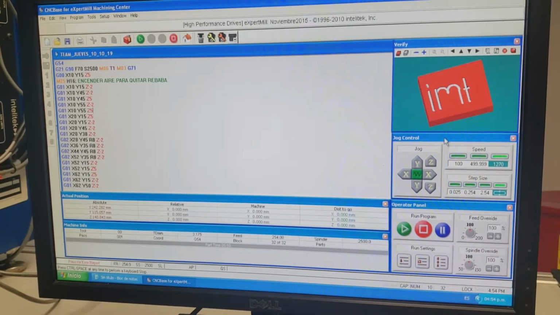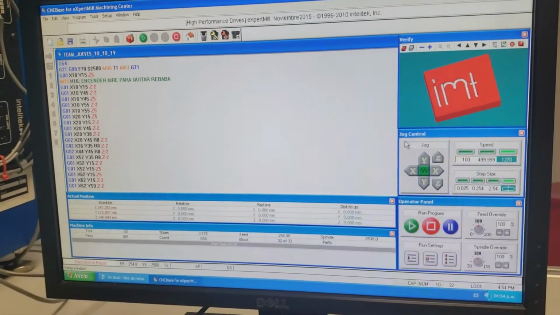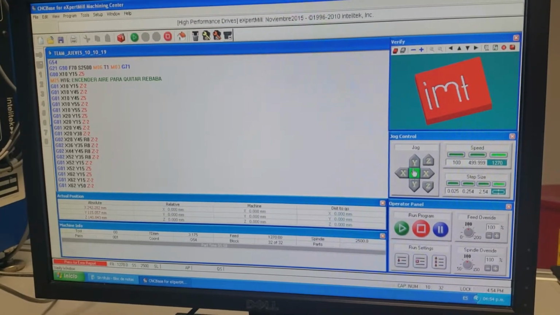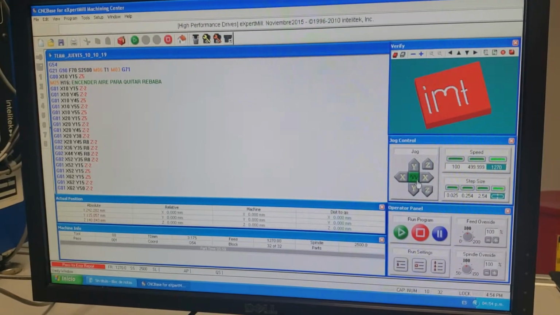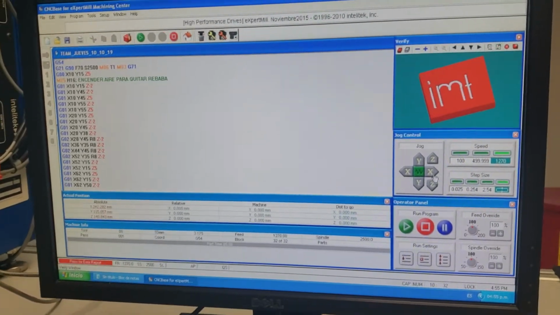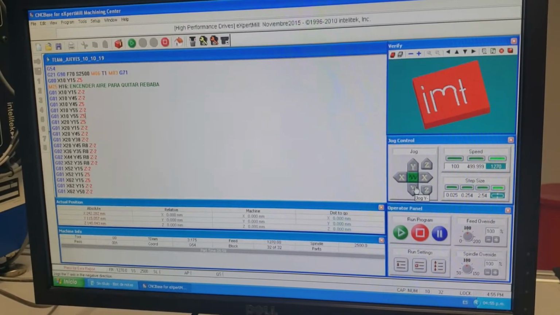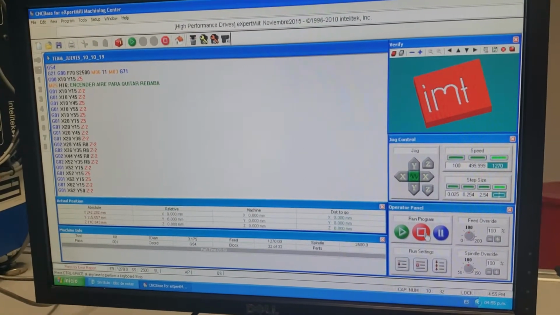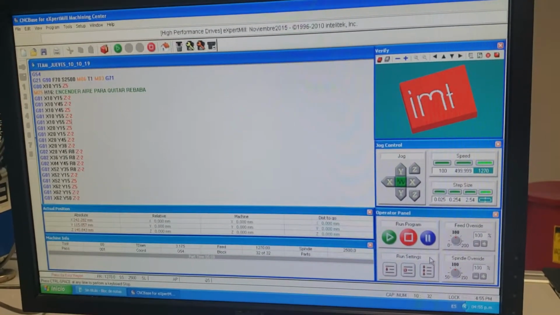This is the screen where you could see the simulation. This is the jog control. In these buttons you could activate, in the green button, the movement of the spindle in the milling machine, and the X axis and Y axis of the plane. And these buttons are to start one program.